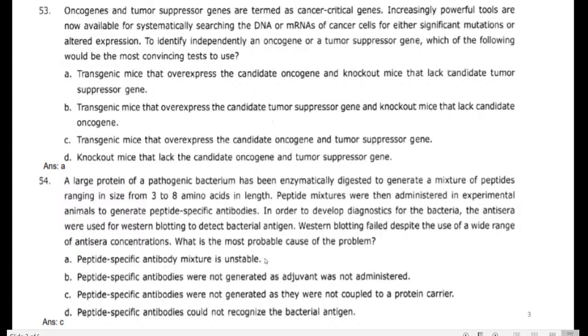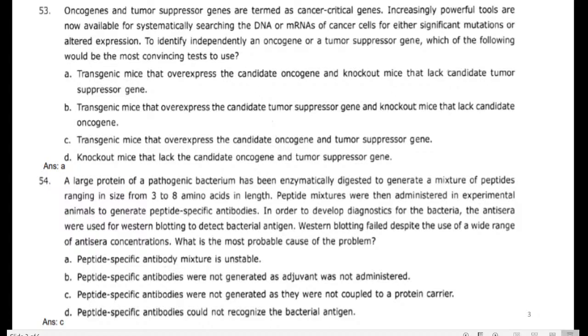Why did it show this? The answer for the question is C. The peptide specific antibodies were not generated as they were not coupled to the protein carriers. Here two statements are there: peptide specific antibodies are not produced, not generated. In this step they injected the 3 to 8 amino acid length peptides, and our system is not producing the specific antibodies.